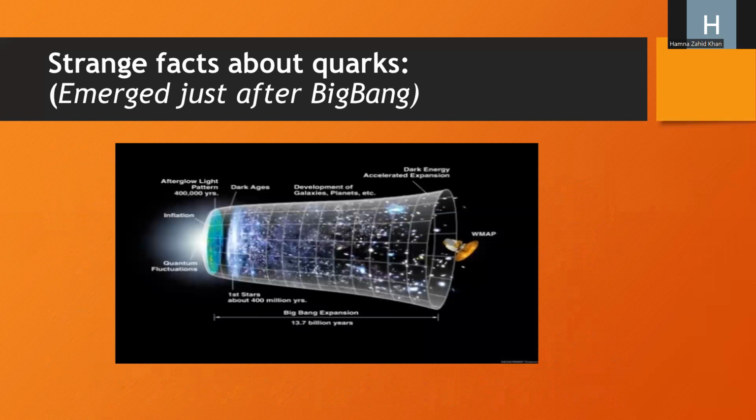Look towards this. The universe emerged just after the Big Bang. You look at the first afterglow light pattern at 400,000 years, inflation, quantum fluctuations, first stars at about 400 million years, dark ages, development of galaxies, planets. Now this is the diagram after the quarks were discovered, some time after the universe began: development of galaxies, planets, dark energy accelerated expansion, and WMAP.